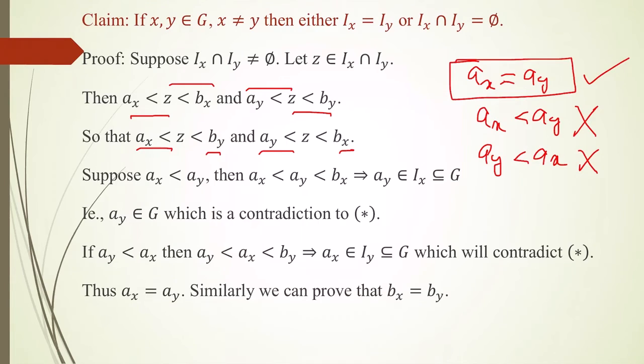Similarly, we can prove that Bx equal to By. So in short, Ix equal to Iy. So if Ix intersection Iy is non-empty, then they are equal. So either they are disjoint or they are equal. Hence, what we got is, we already have G is equal to the union over x element of G of Ix, and among these open intervals, either they are disjoint or they are equal. So we can discard the repetition. Take one open interval only once.